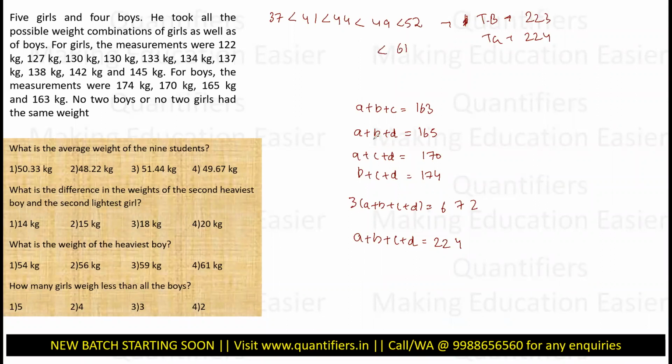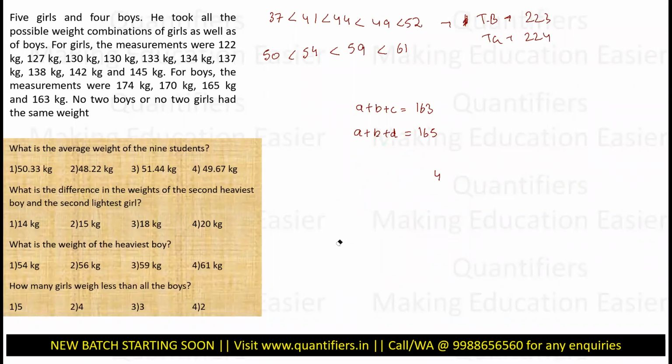The second heaviest boy, if I put ABD, 165, 35 and 24, 59. Third heaviest, if I put ACD, 170, 30, 24, 54. And then if I put BCD, 174, 26, 24, 50. So these are the four boys that I have. Now my life is sorted. I have all the results with me.